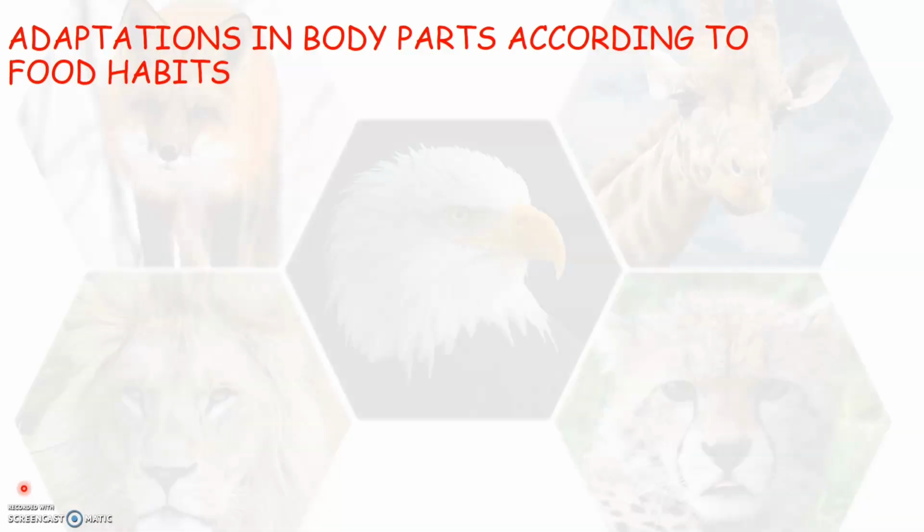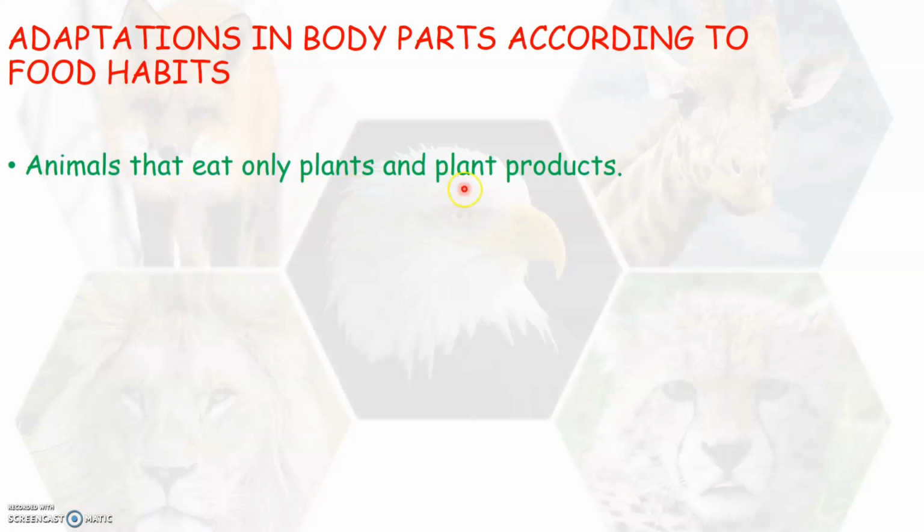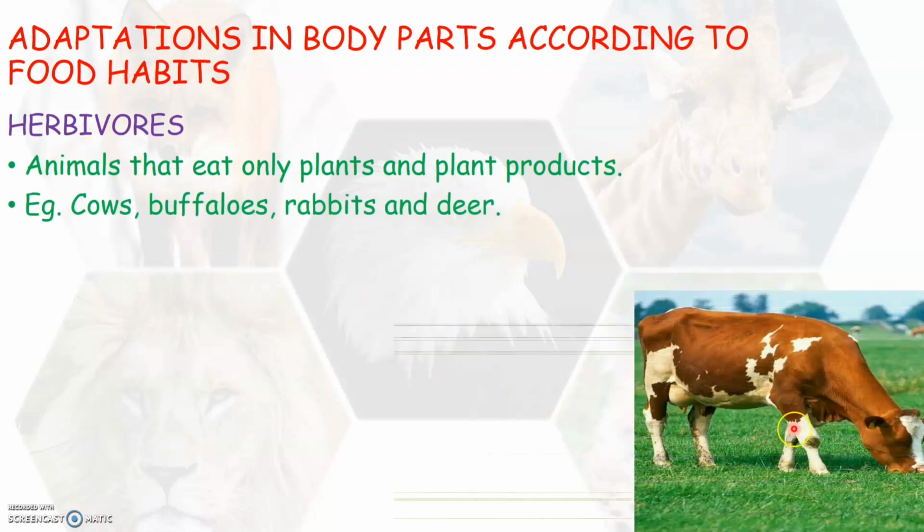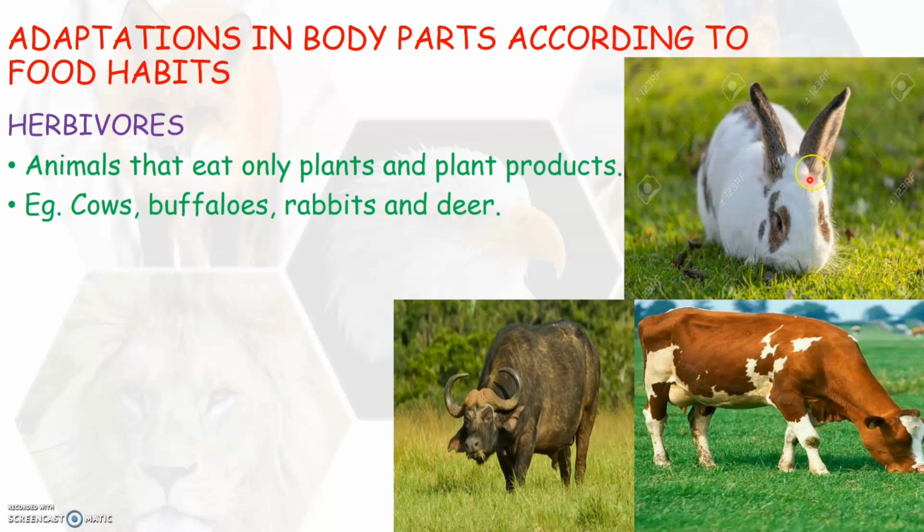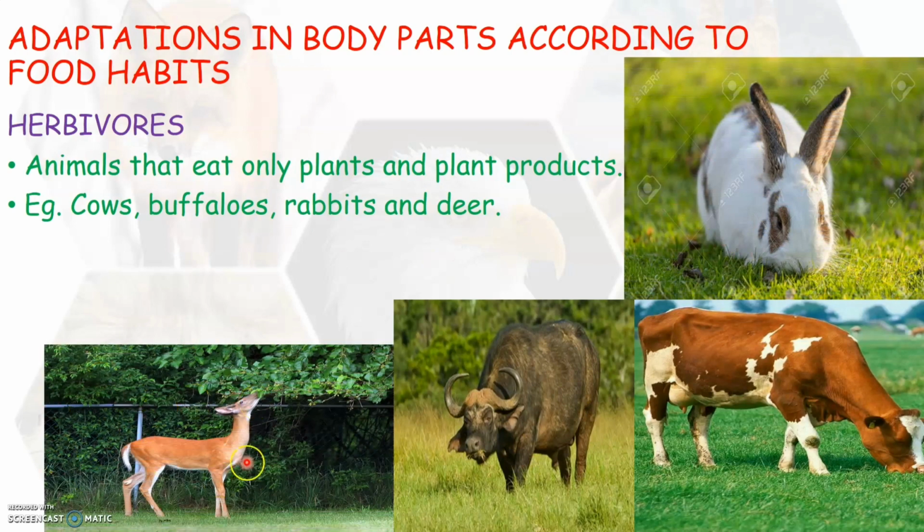There are some animals that eat only plants and plant products. So such animals that eat only plants and plant products are called herbivores. Some of the herbivores are, as you know, cows, buffaloes, rabbits and deers. So these are the animals that depend only on plants or plant products for their food. Therefore, they are called herbivores. Now, let us see what are the adaptations of these animals.